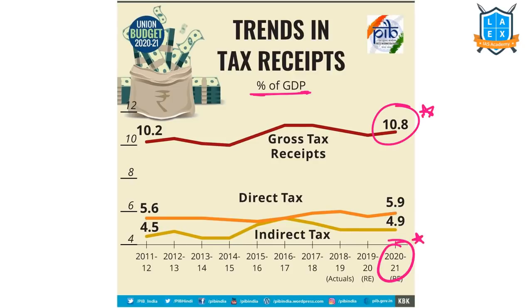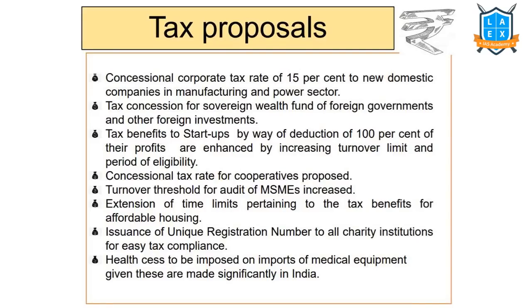So this is not going to be increased, especially now during this corona crisis. We cannot expect to reach this target also because the GST collections are less, direct tax collections are less. So even this 10.8 percentage would be difficult in the present circumstances. In that context, keeping in mind the tax to GDP ratio in India, recent budget has proposed a few changes